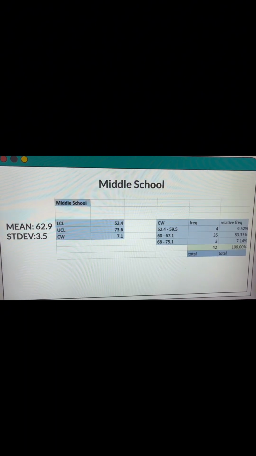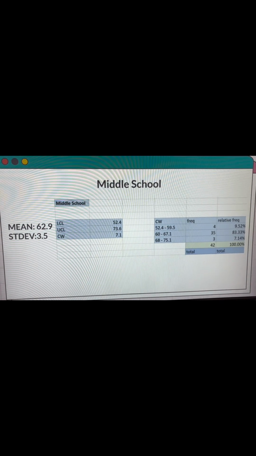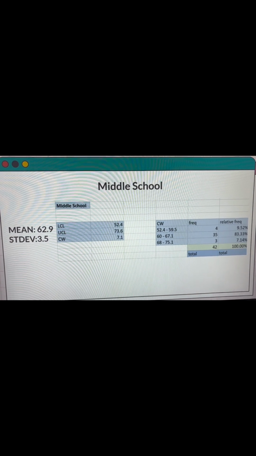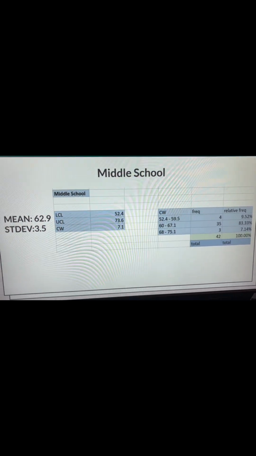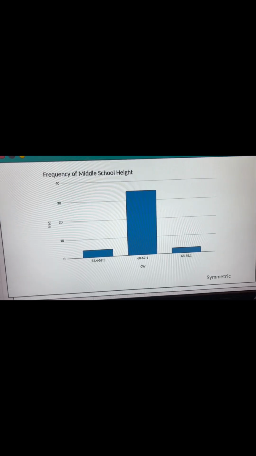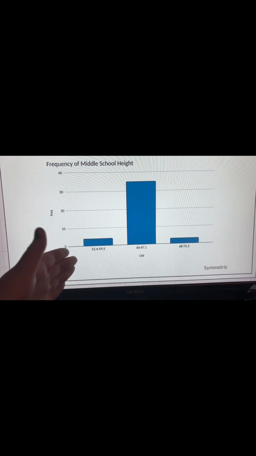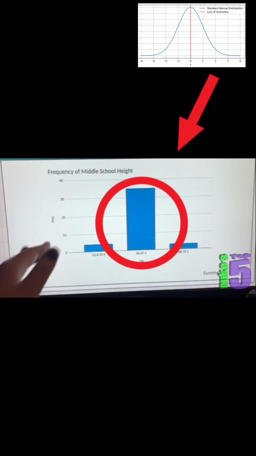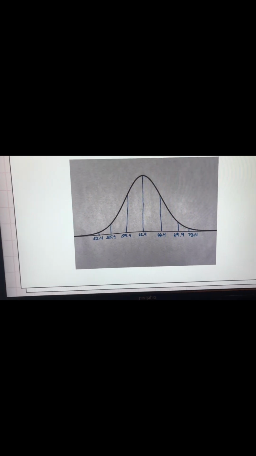So on to middle school, our mean is 62.9, standard deviation 3.5, lower class limit 52.4, upper class limit 73.6, class width 7.1. Here is the histogram. I also say this one is symmetric. Can you see it? Did you see it? Here is the normal distribution. 62.9 as the mean, 73.4 upper class limit, 52.4 lower class limit.